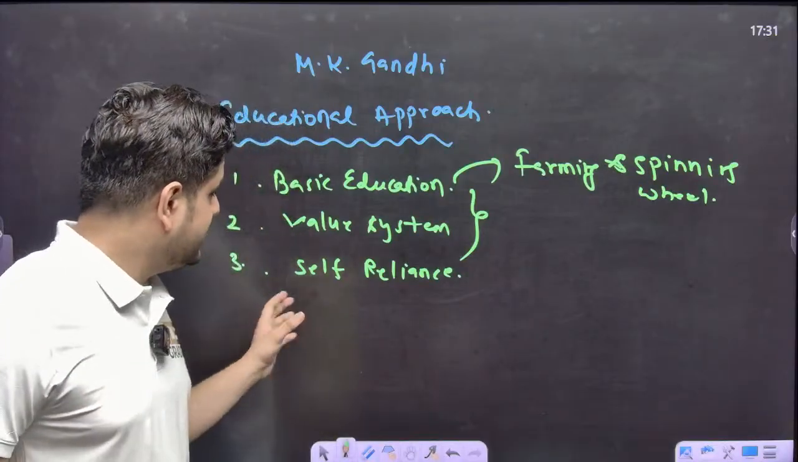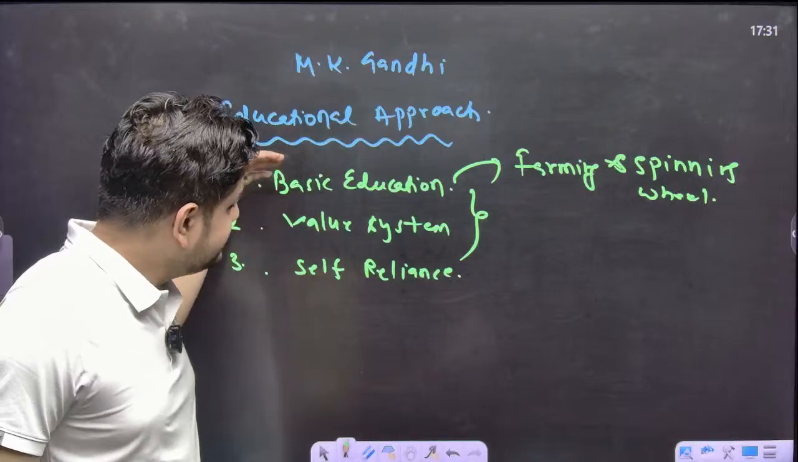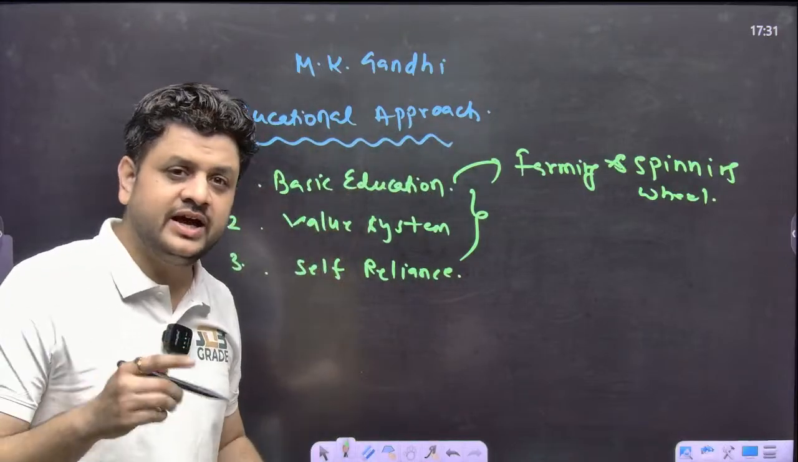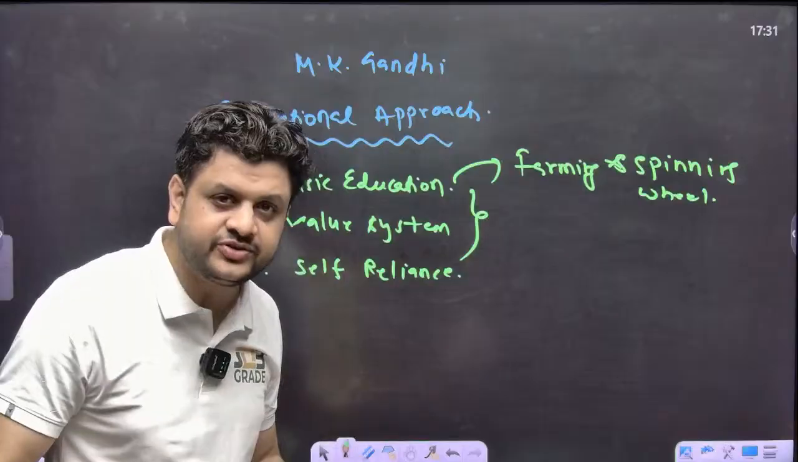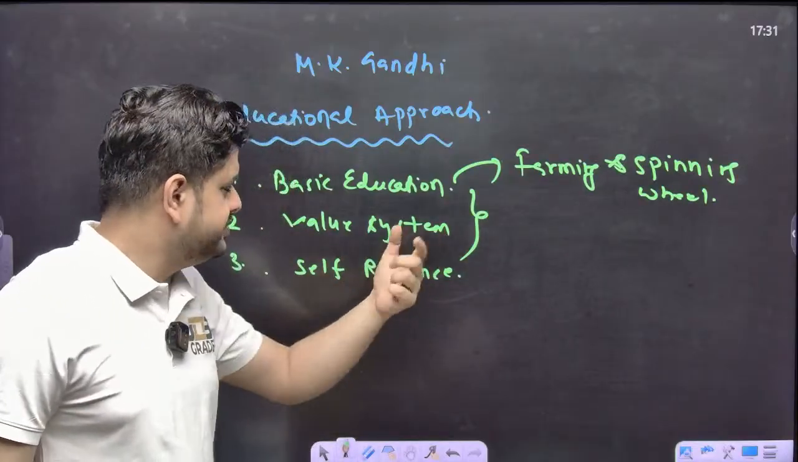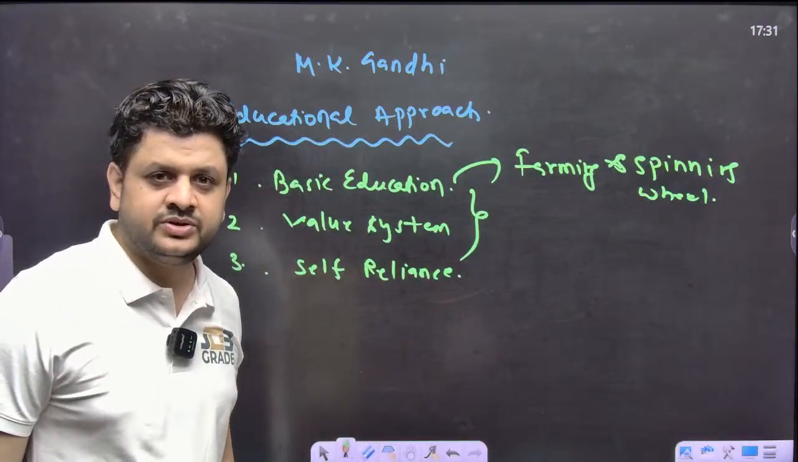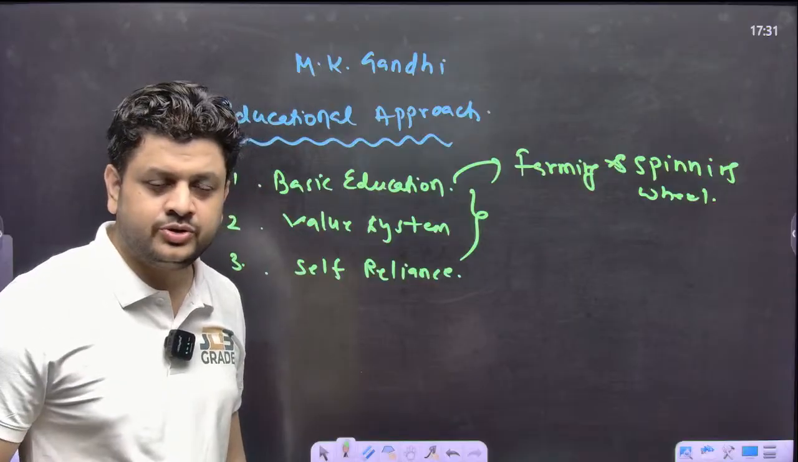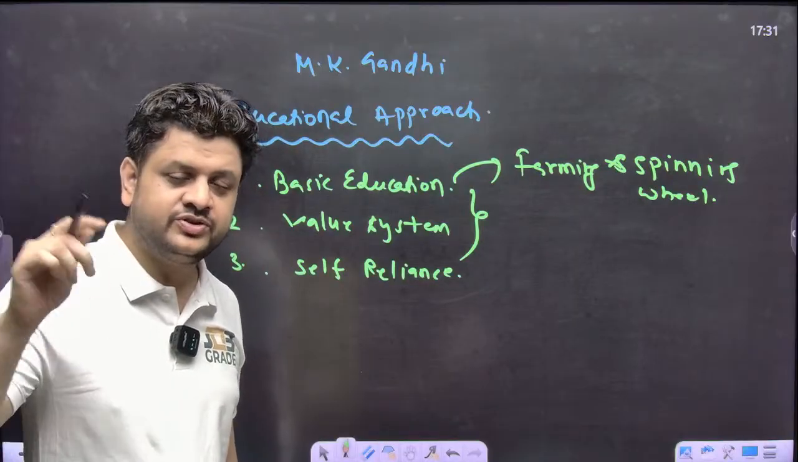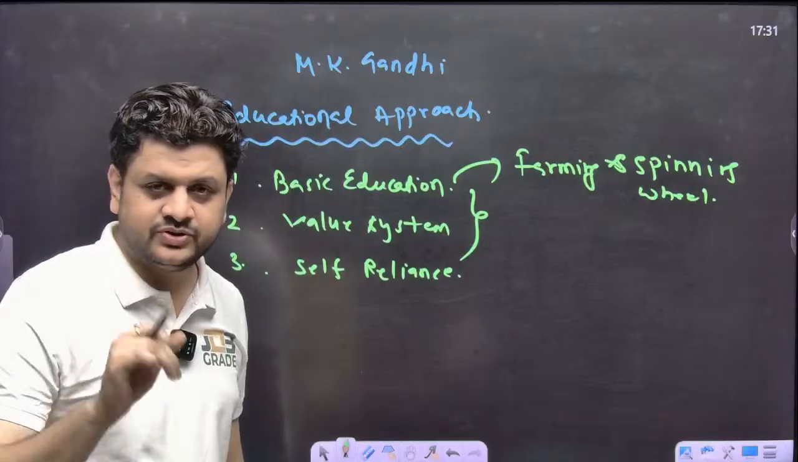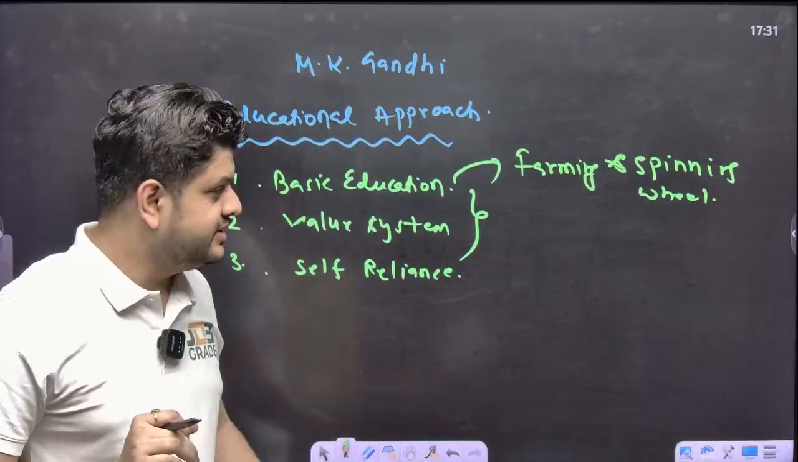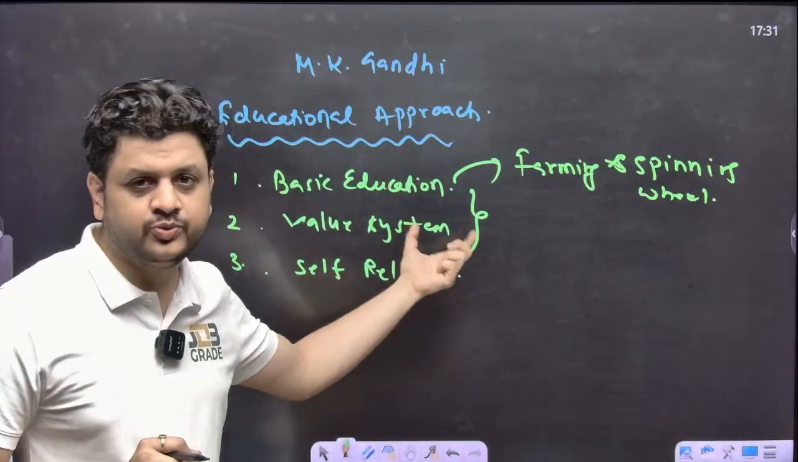So now, when you are well educated and you have a very good value system, you will become a self-reliant person. You don't need the British to run your business. That was the vision of Mahatma Gandhi. Let us elaborate these points one by one.